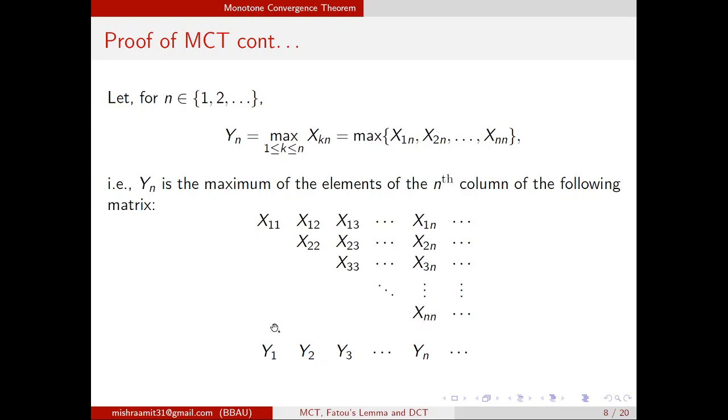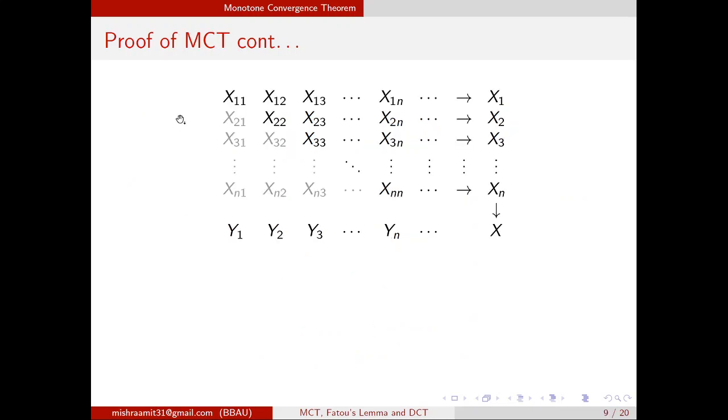Now we will see that this sequence Yn is also non-decreasing. So if you see it carefully here, now this was there. If you move from left to right, it is increasing. So if I find out Y2, for example, Y2 is the maximum of these two. But you know that X12 is bigger than X11. So the maximum of these two will be bigger than X11. That means Y2 will be bigger than Y1.